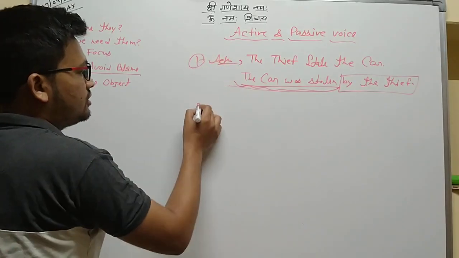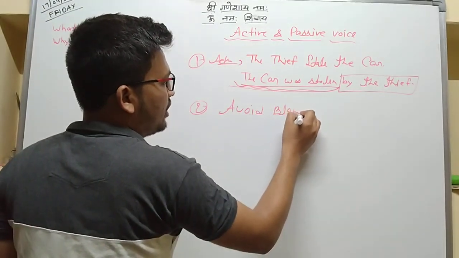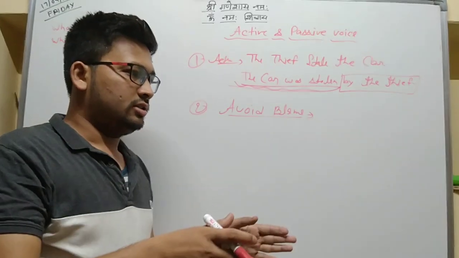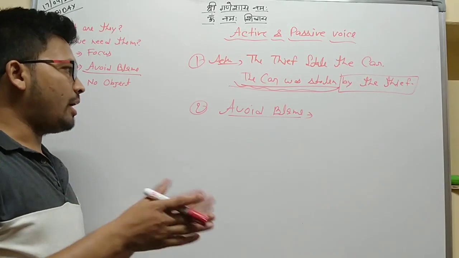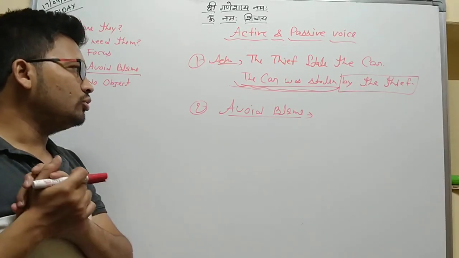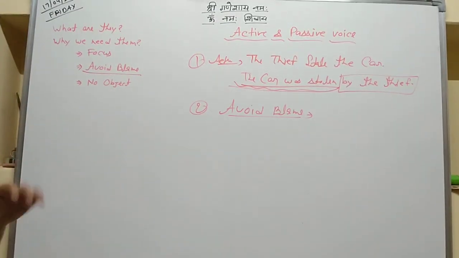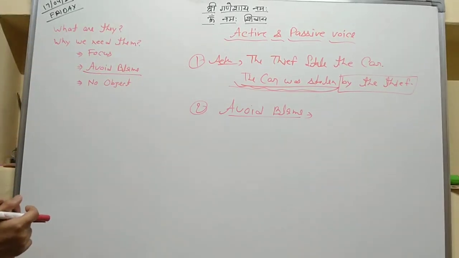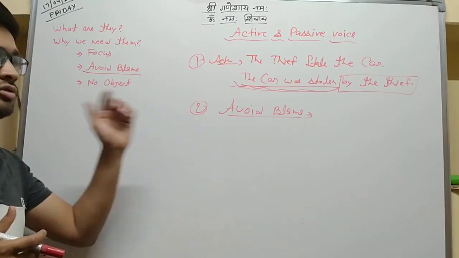Okay. Next, second, avoiding blame. Suppose that there is a table, and many chocolates were kept in a box. Suddenly you went outside the door, and after 5 minutes you came back. What will you see?